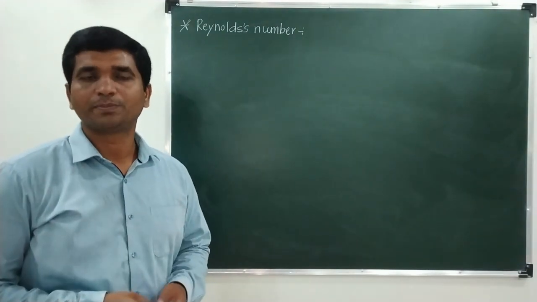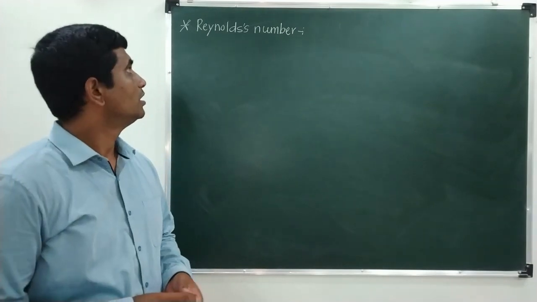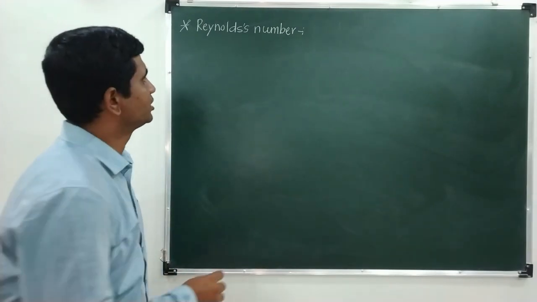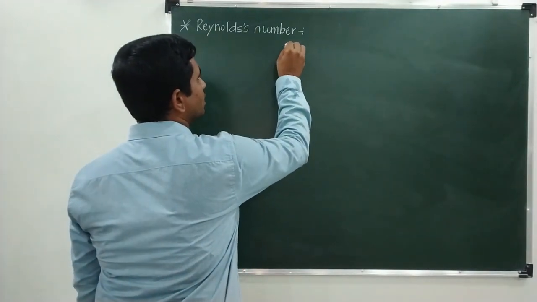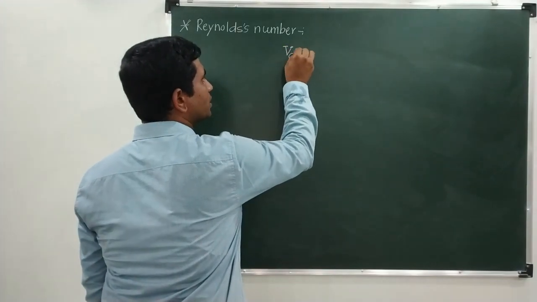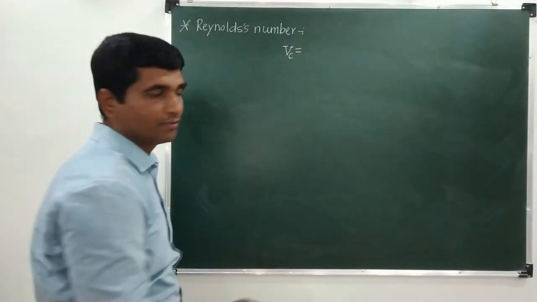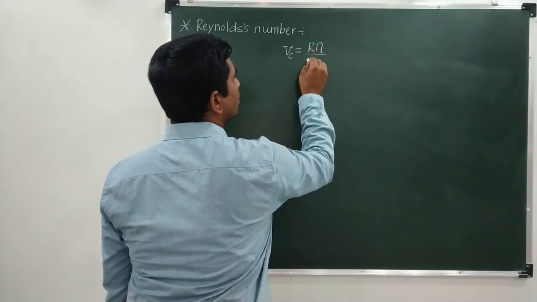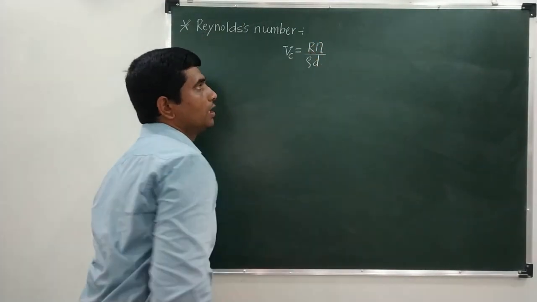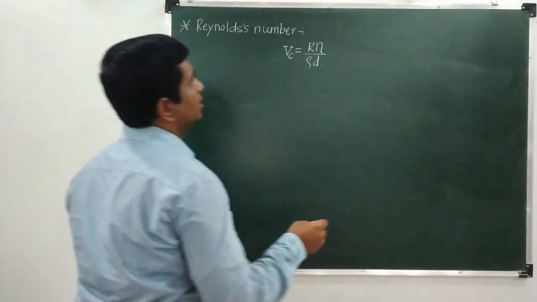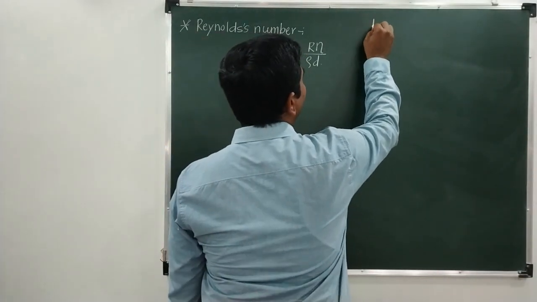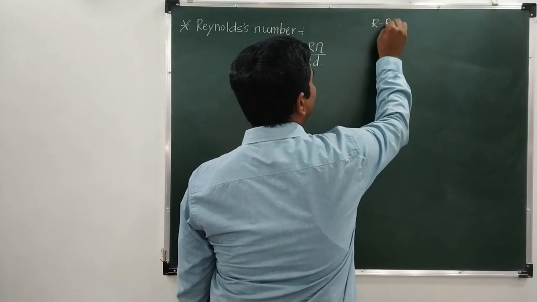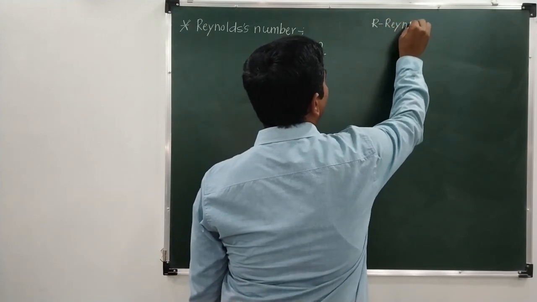Based on his experimental details, he proposed one mathematical expression for the critical velocity of the liquid, given by Vc is equal to R eta upon rho d.